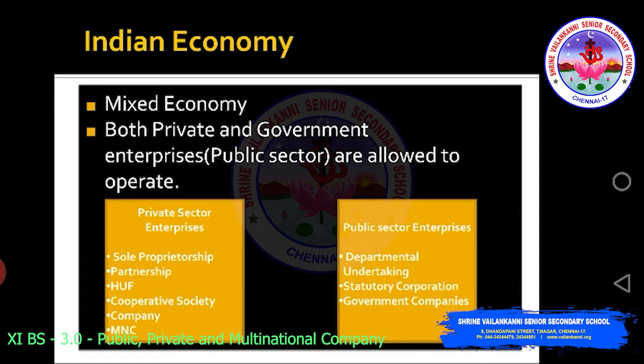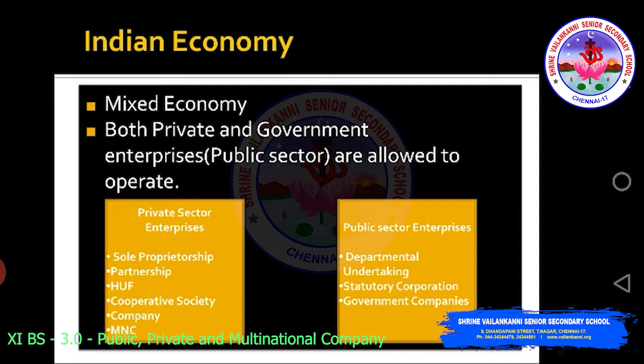Now, an example of communist economy is China. Capitalist economy is United States, and an example of mixed economy is Indian economy.